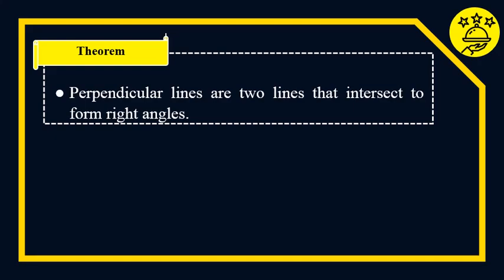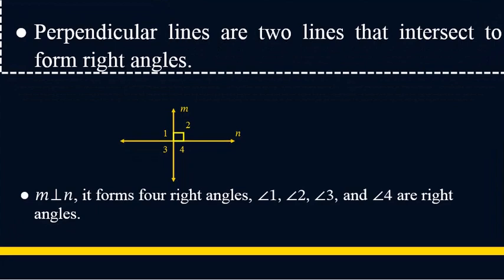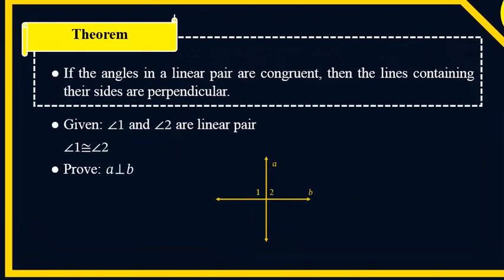So let us have this given example. M is perpendicular to N. It forms four right angles. We have angle 1, angle 2, angle 3, and angle 4. They are right angles. Another theorem: if the angles in a linear pair are congruent, then the lines containing their sides are perpendicular. So this will be the example.